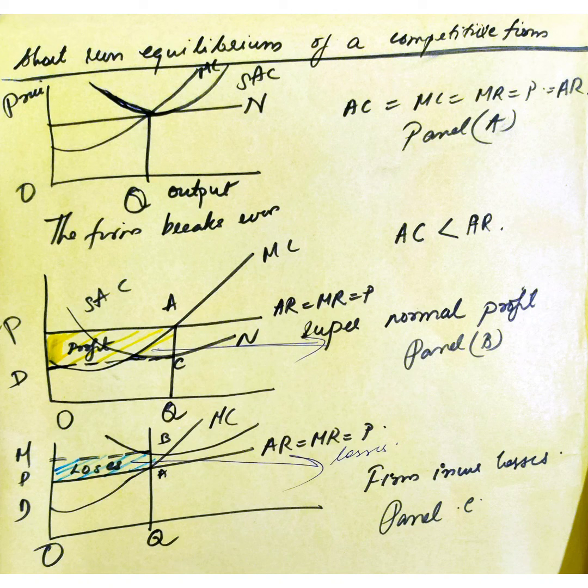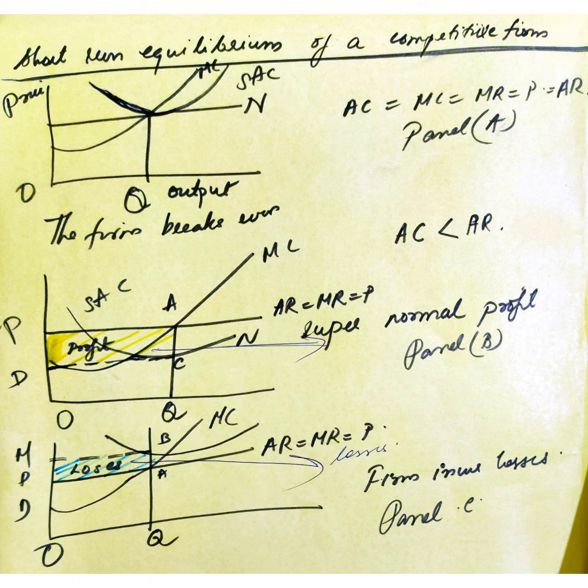So in the short run, a firm under perfect competition may break even, earn excess profit or supernormal profit, or incur losses. All these three situations may occur. In the first case, short run average cost is equal to the price, where P is equal to MC. The firm neither earns supernormal profit nor loss. The output level is at which P is equal to MR is equal to MC is equal to SAC, and that is called the break even output level or break even point.